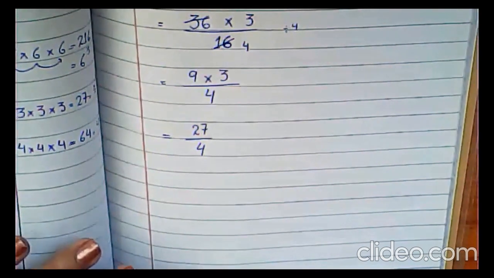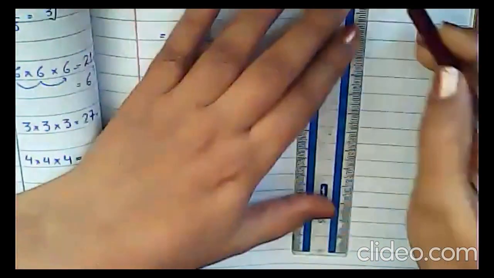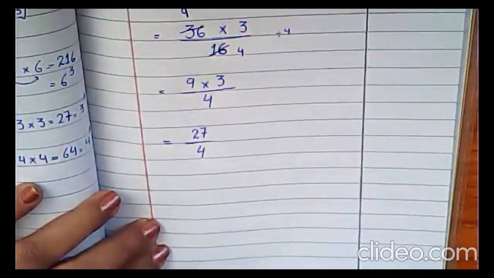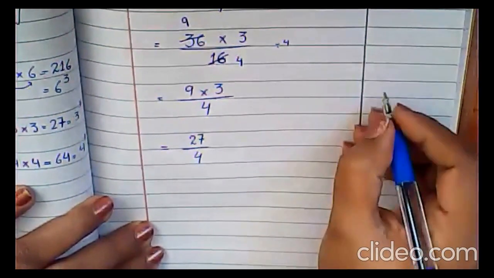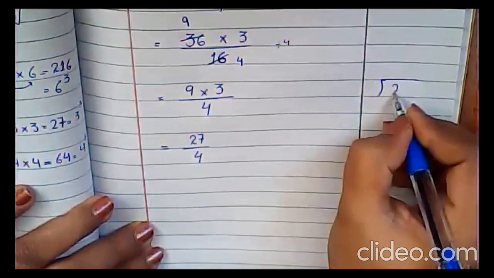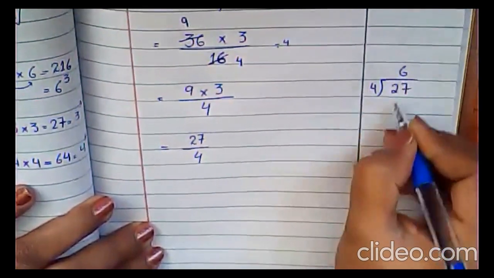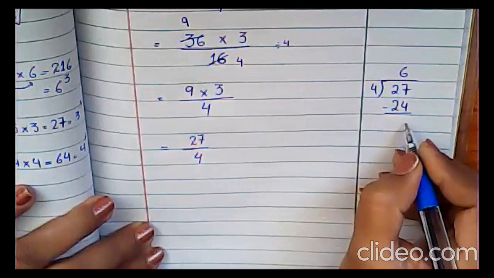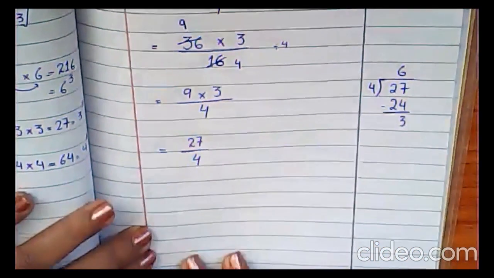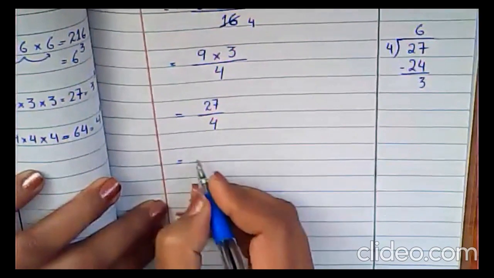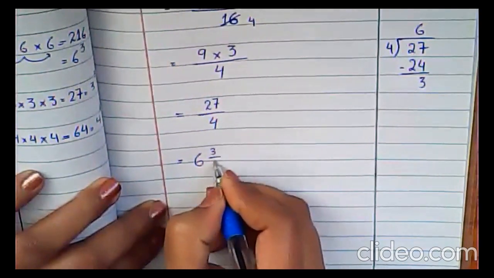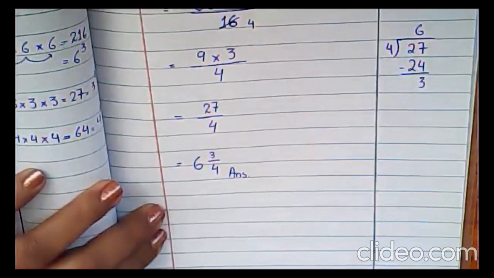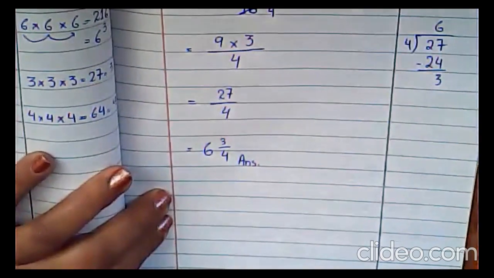For this, first of all, you should have a proper working column. In the working column, I'm going to convert it into a mixed number. Simply I will write here 27 and 4. So 4 into 6 is 24. Subtract: 27 minus 24 will be 3. So what will be the answer? 6 whole 3 upon 4. This will be our answer. That's it. This is very simple and very easy.